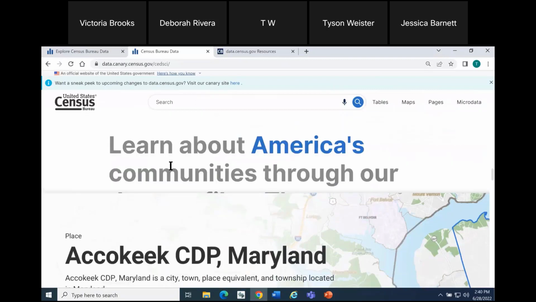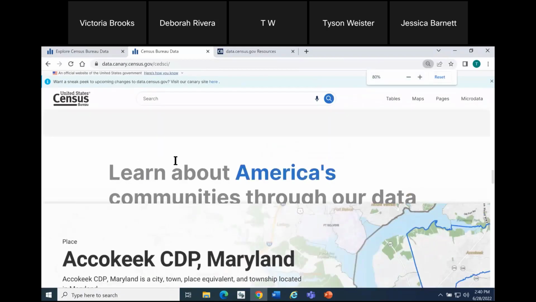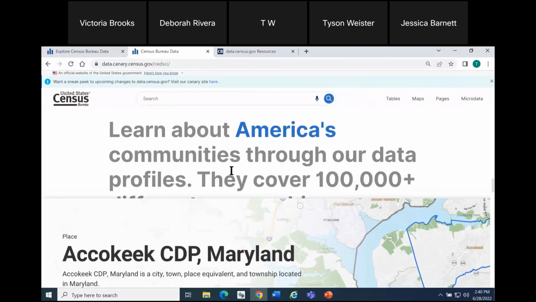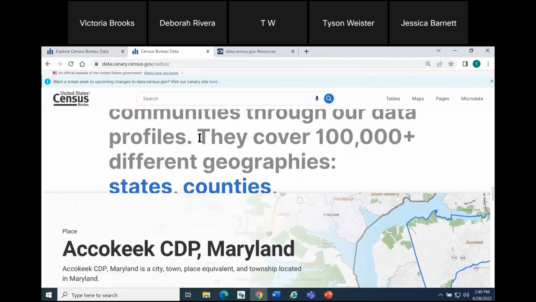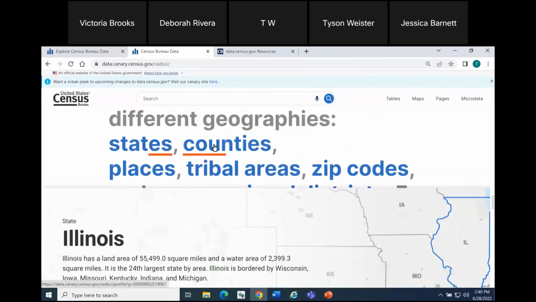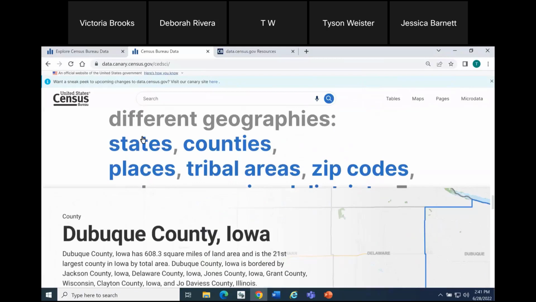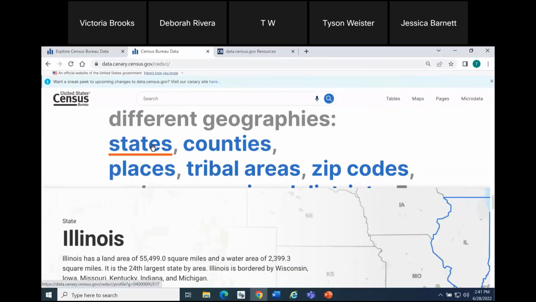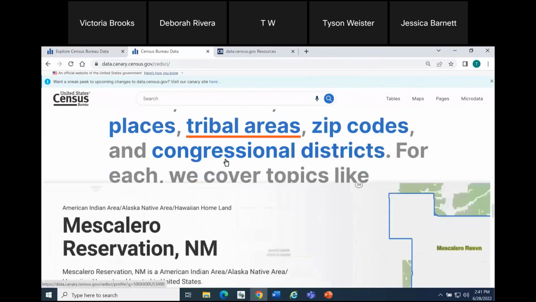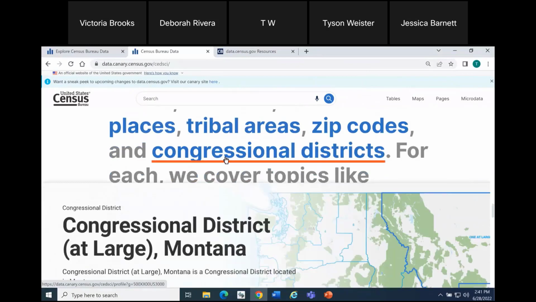Scrolling down, also we have profile, one of the major portions of our site that we visited earlier. This gives you some information about the different types of profiles that are available for over 100,000 different types of geographies. And then this calls out the levels. I've named them off several times during this webinar. They're available at the state, county, place, tribal area, zip codes, congressional districts.